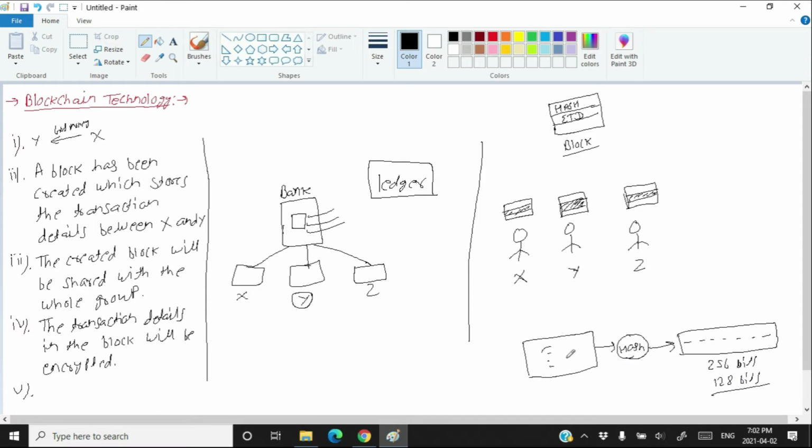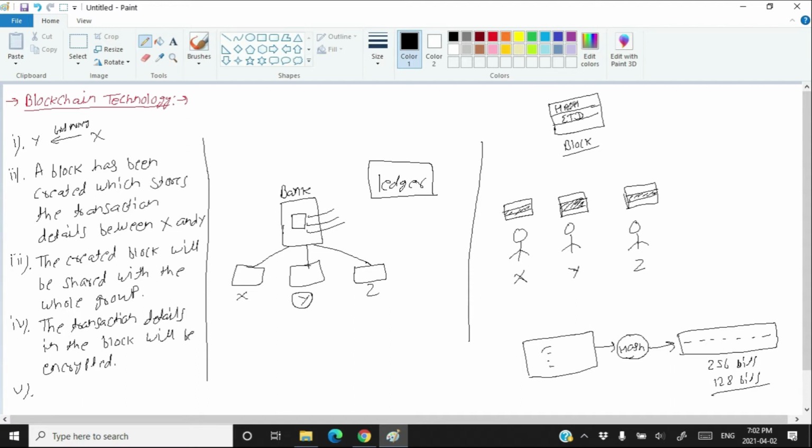The idea is that for one content only one hash exists. You cannot have more than one hash value for a single content. And the second thing is that from the hash value, you cannot find the content. That means hashing is a one-way function. You can create a unique hash value out of this content, but using that hash value, you cannot regain the content. That is called hashing.